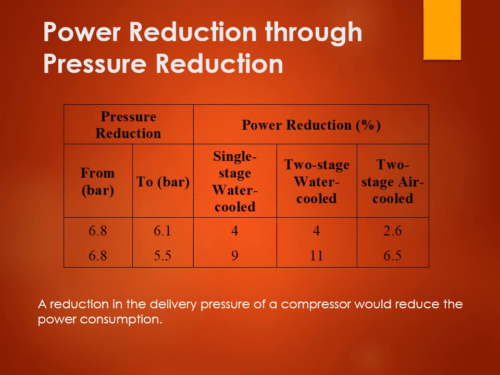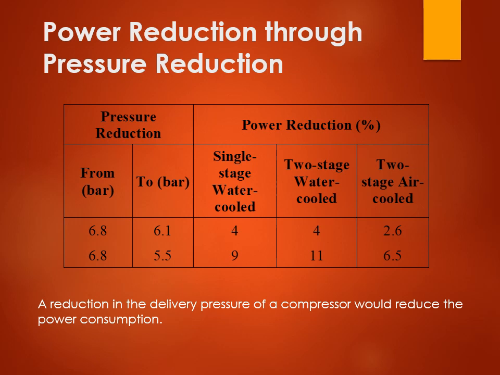Again, this is a very important point for you to understand, that is the power reduction through pressure reduction. A reduction in the delivery pressure of a compressor would reduce the power consumption. It's very important to know the impact on power consumption if the compressor pressure is reduced. You can understand this with the table also. If you see the table here, suppose it was 6.8 earlier, then it was decreased to 6.1. Then see how it impacts the power reduction for the different types of compressors.